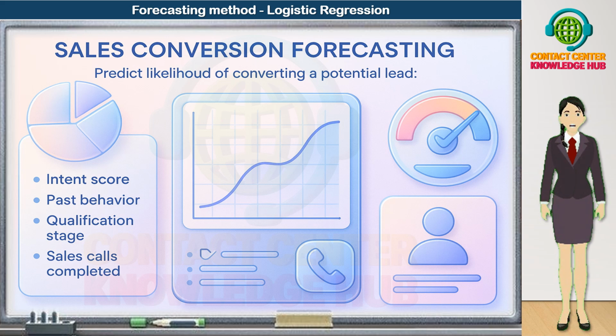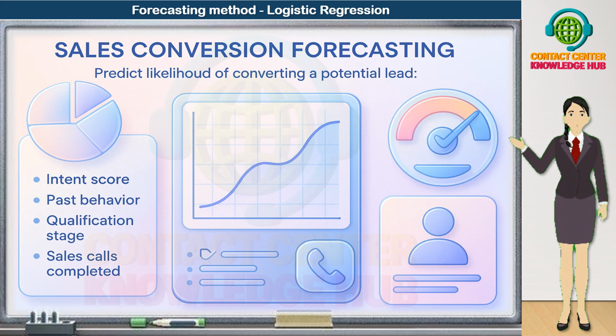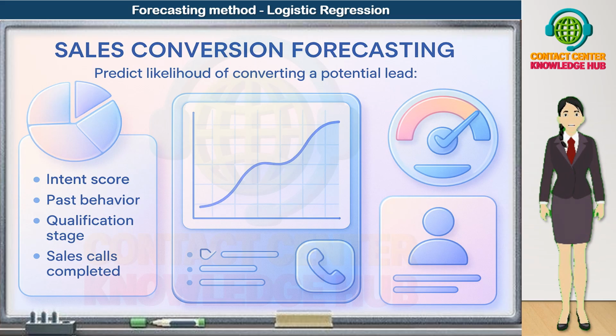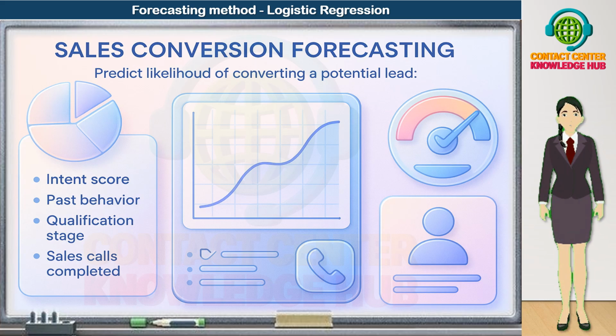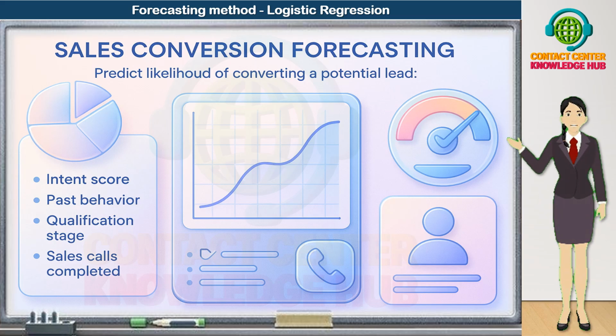Past behavior. Has the lead opened emails, clicked links, visited pricing pages, or booked demos before? These actions are strong signals that conversion likelihood is higher. Qualification stage. Where is the lead in the funnel? For example, new lead, qualified, proposal sent, or negotiation. Leads in later stages typically have a higher probability of closing. Sales calls completed. The number and quality of sales interactions matter. More completed, meaningful calls often increase the chance of moving to a successful close.